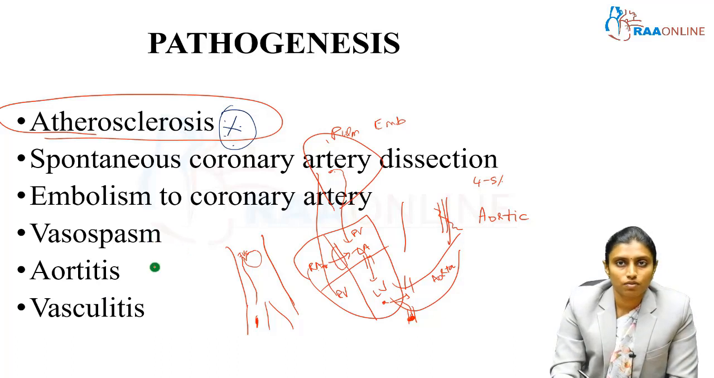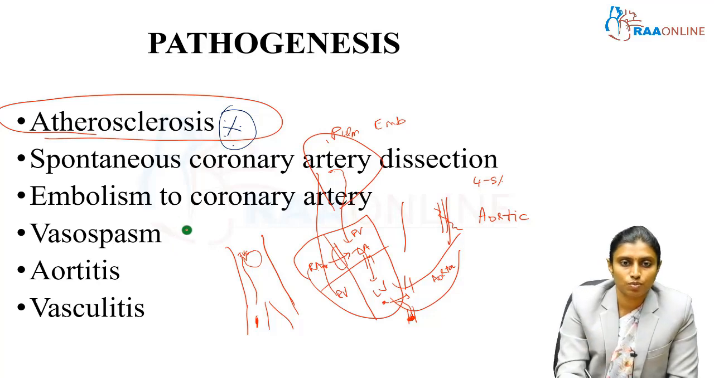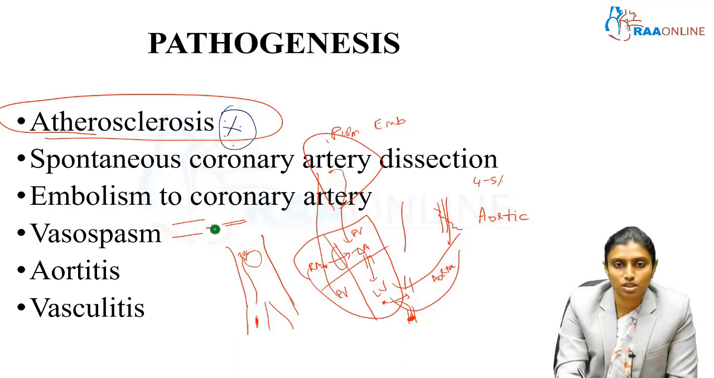Vasospasm. Cocaine, we discussed about cocaine already. Cocaine can cause vasospasm. Vasospasm means constriction of the blood vessel. So a blood vessel which was like this, due to cocaine intake, suddenly it will become constricted. So there is a sudden luminal reduction, sudden narrowing of the lumen. Vasospasm is generally reversible. So this sudden vasospasm will cause sudden ischemia to the part of the myocardium which it was already supplying. So that leads to ischemic heart disease.